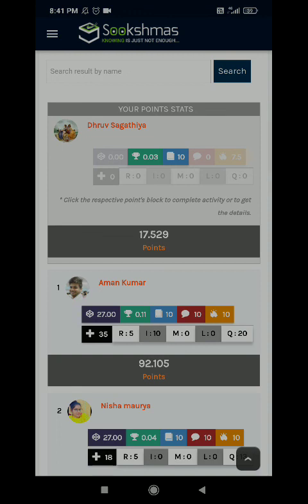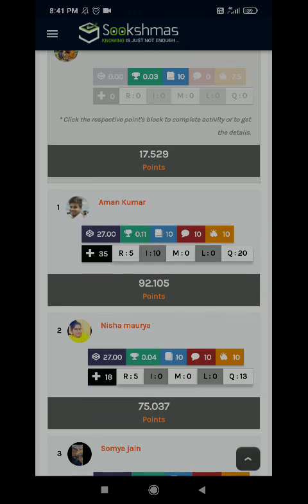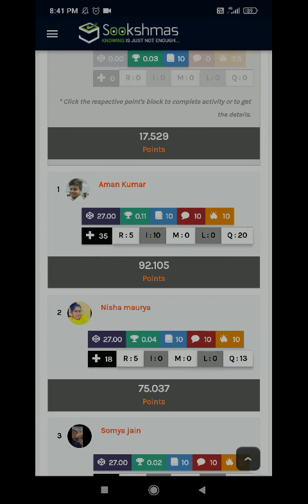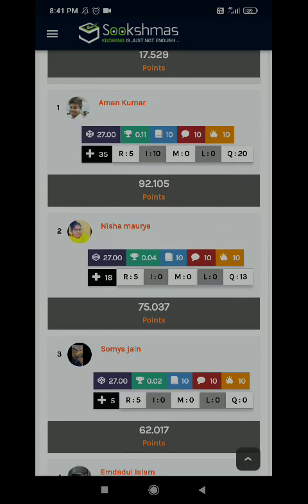Okay, so in the same way, others have also done their activities over here, and the person who comes at the top in this points table gets some rewards on behalf of their daily activities. So that is a better motivation for students to cope up for the best questions and best results, and eventually lead to a best reward.